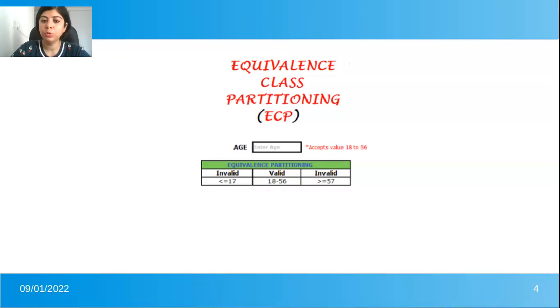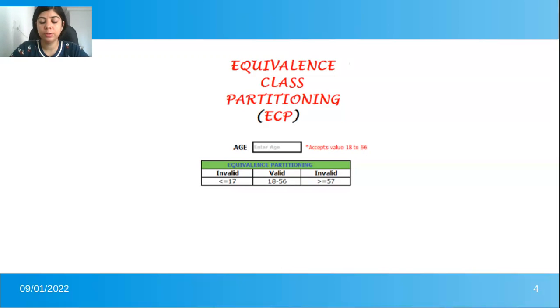giving n number of inputs and wasting testing time, we can class the inputs so that the testing can be done within a specified time, and it should be sharp and crisp. For this, the accepted value is between 18 and 56.